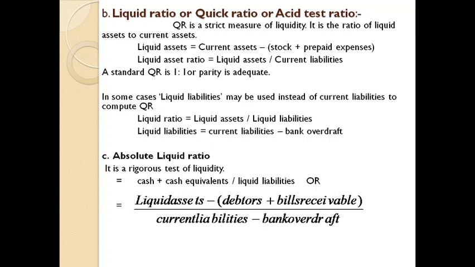The standard norm of absolute liquid ratio is 0.5:1. In other words, if cash and cash equivalents are at least 50% of liquid liabilities, the liquidity position is considered good. A high absolute liquid ratio indicates excessive holding of idle cash in business, which is not good for the profitability of the organization.